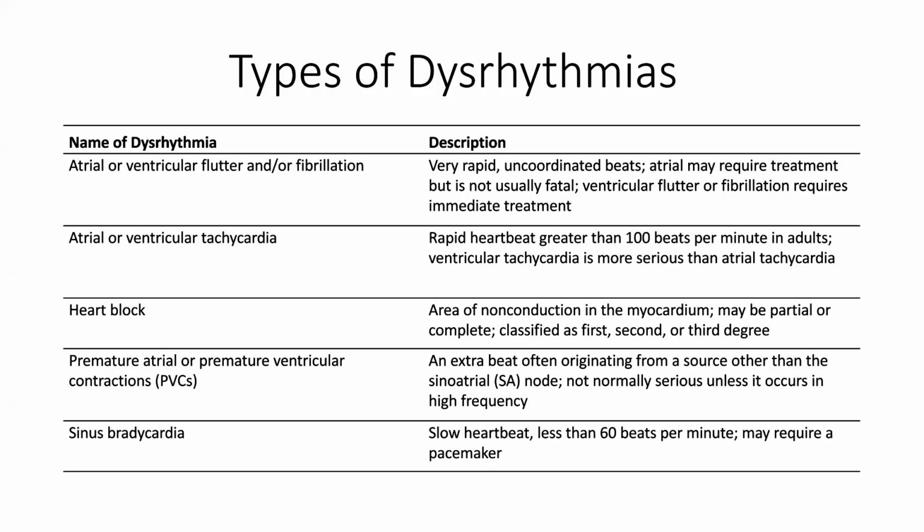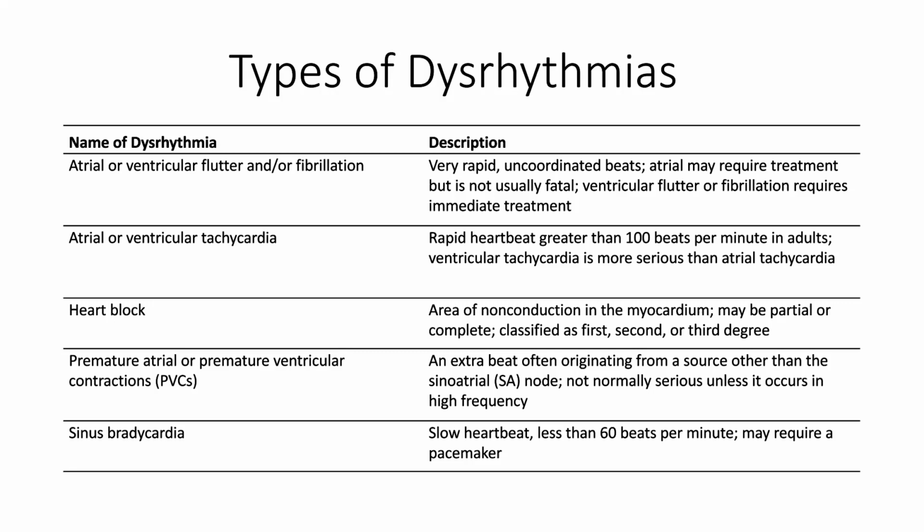Then atrial or ventricular tachycardia, a rapid heartbeat greater than 100 beats per minute in adults. Ventricular tachycardia is more serious than the atrial tachycardia. Heart block is an area of non-conduction in the myocardium, may be partial or complete, classified as first, second, or third degree. Premature atrial or premature ventricular contractions are an extra beat, often originating from a source other than the SA node, not normally serious unless it occurs at a high frequency.